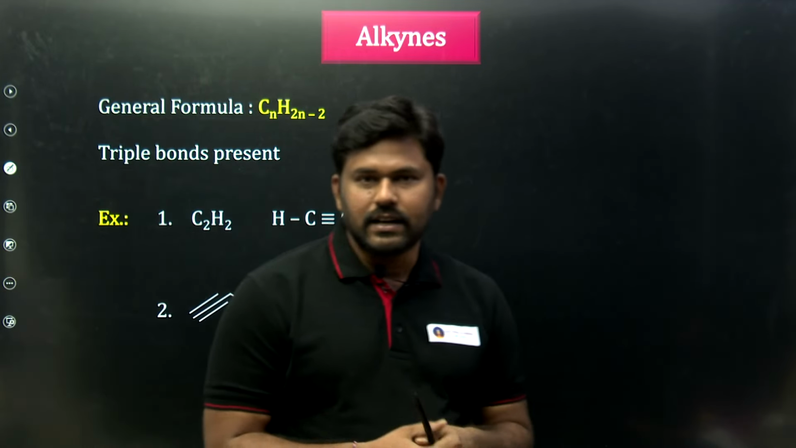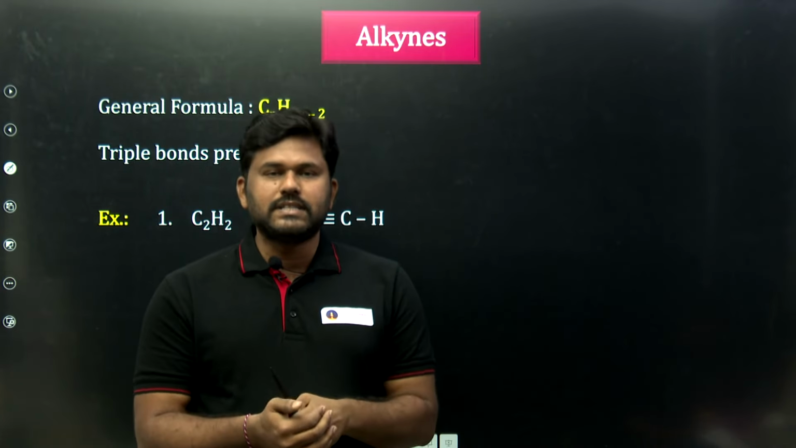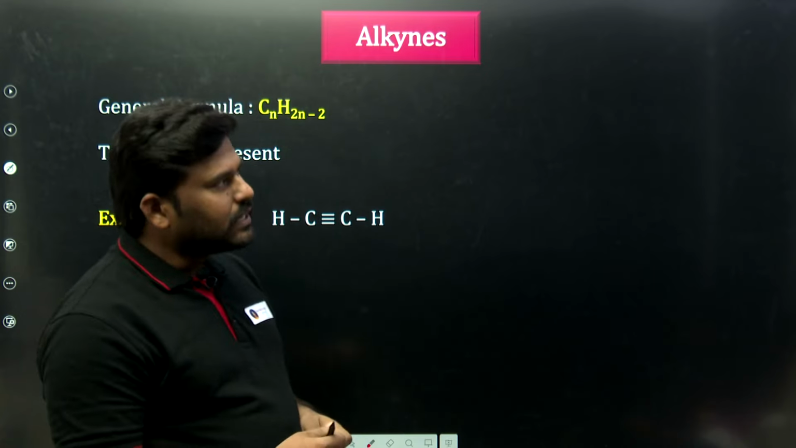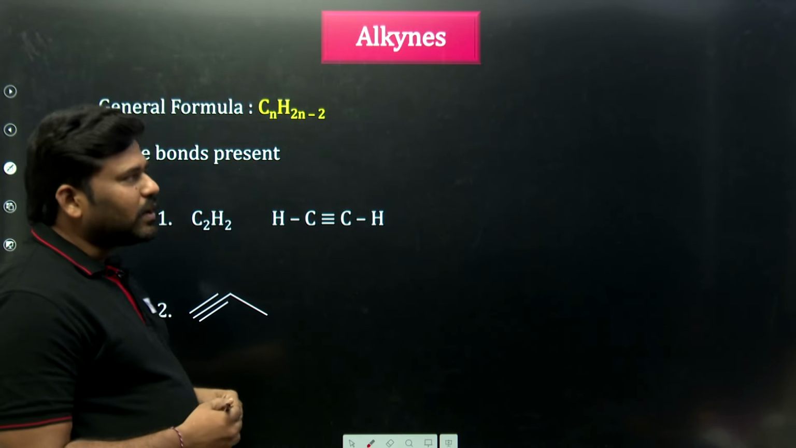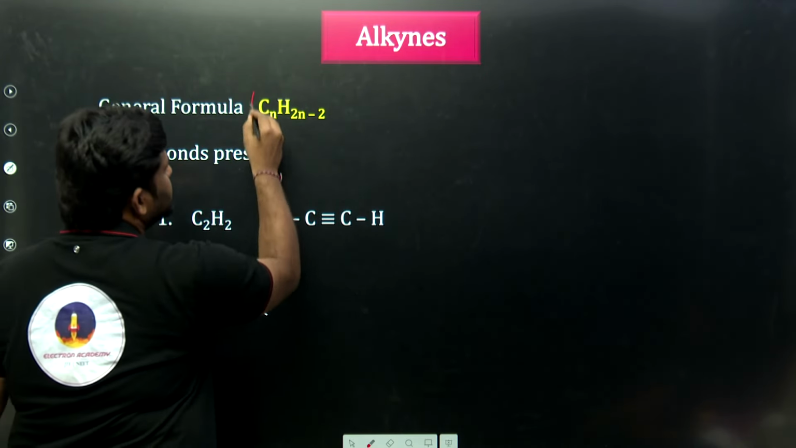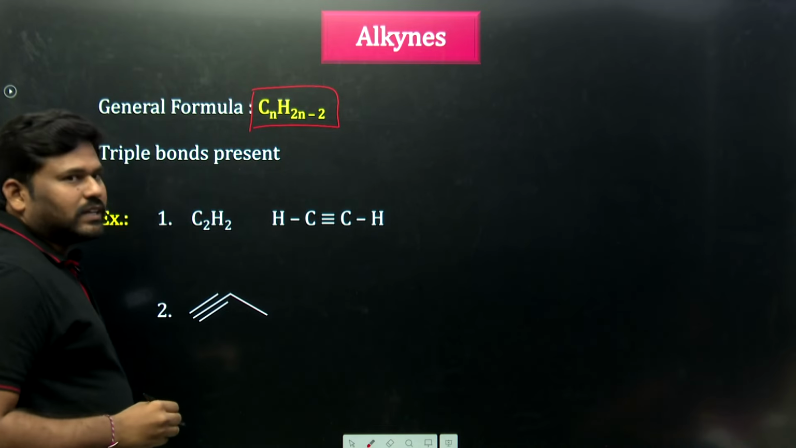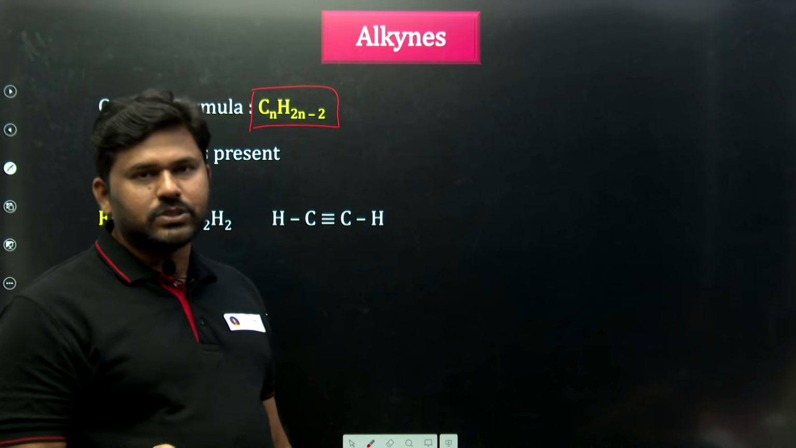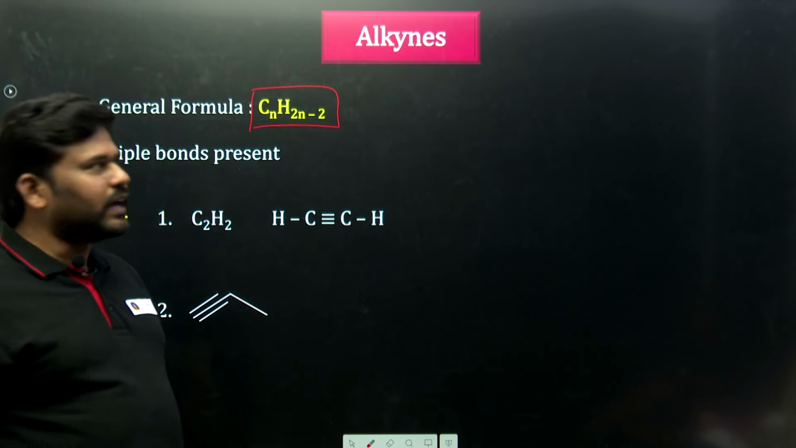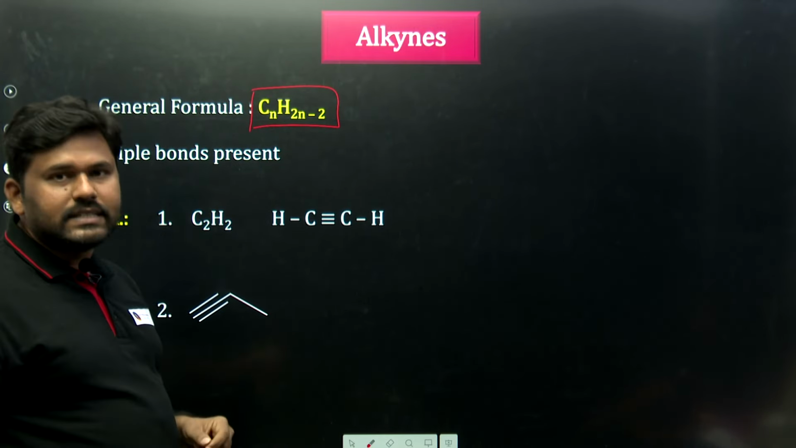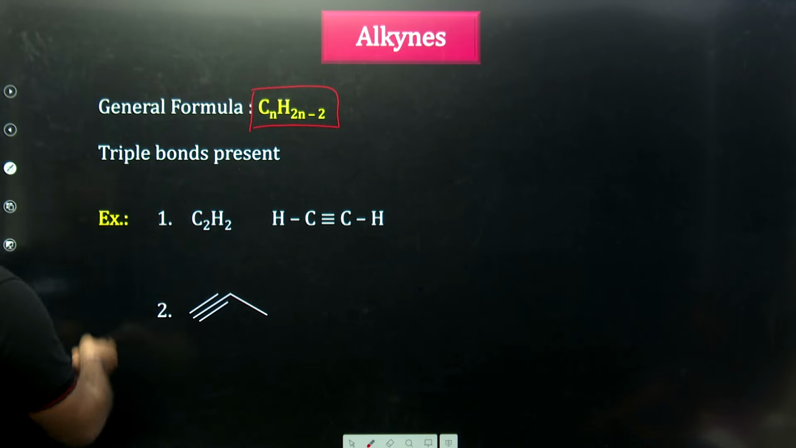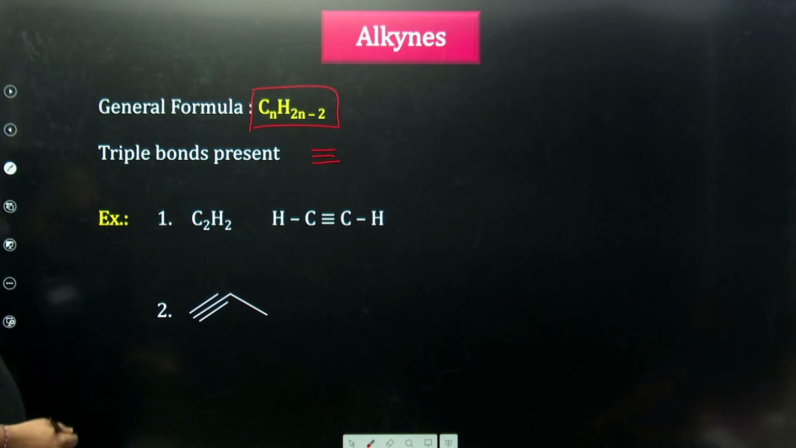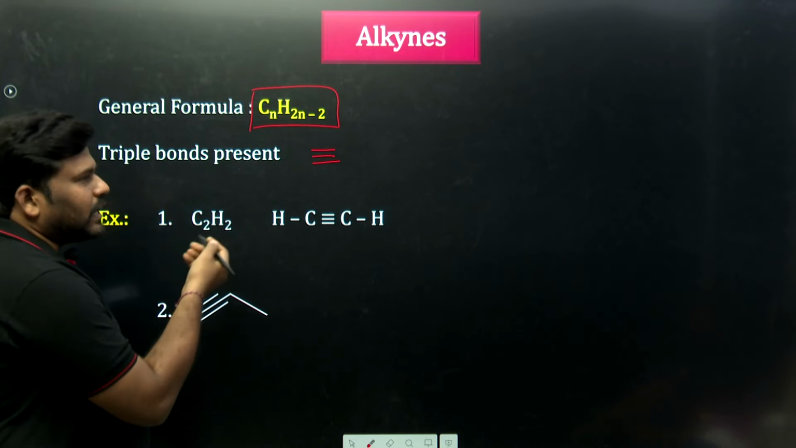Sir, what are the alkynes, sir? Simple, a triple bond is present between carbon atoms. What bond is present? Triple bond, three bonds are present. The general formula for this is CnH2n minus 2. Alkanes are CnH2n+2, alkenes are CnH2n, and alkynes are CnH2n-2. In this we know that a triple bond is present. We can represent it like this.